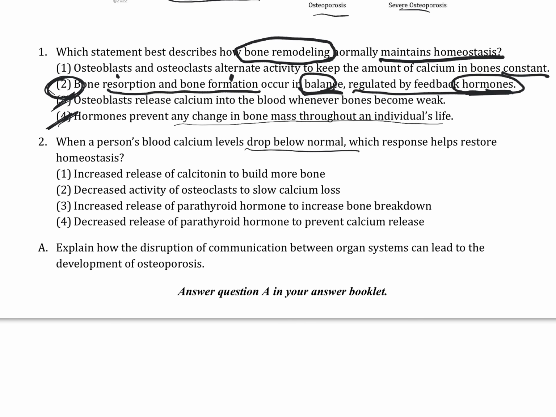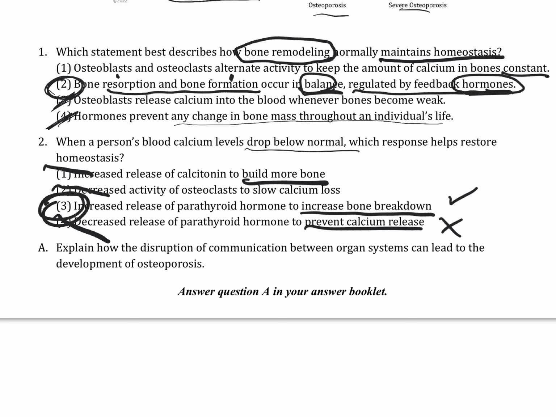Increased release of calcitonin to build more bone? No. Decreased activity to osteoclasts? No. Increased release of parathyroid hormone to increase bone breakdown? Maybe. Decreased release of parathyroid hormone to prevent calcium release? No, we don't want to prevent calcium release. All right, so we have option 3.